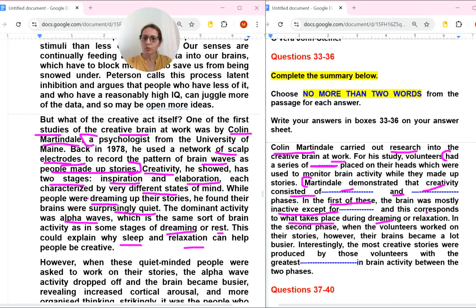Characterized by different states. So while people were dreaming of their story, he found their brains were surprisingly quiet. Okay, so here they are asking where it was active. The dominant activity means active. If the brain was active, it was alpha waves. So here alpha waves will come, because in the instruction they have given no more than two words, so we can use two words also. Alpha waves will come. Now next: interestingly, the most creative stories were produced by those volunteers with the greatest dash in brain activity between the two phases. Okay, great activities. Let me scroll the